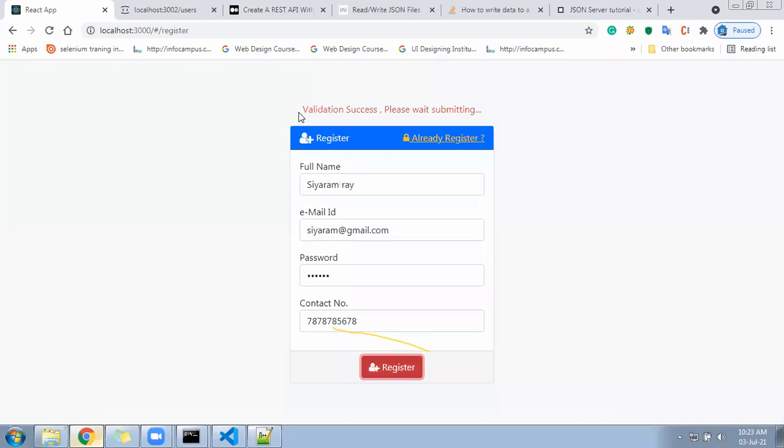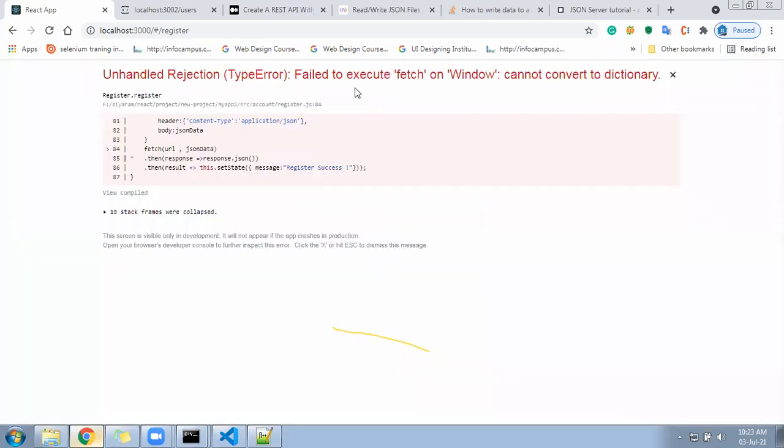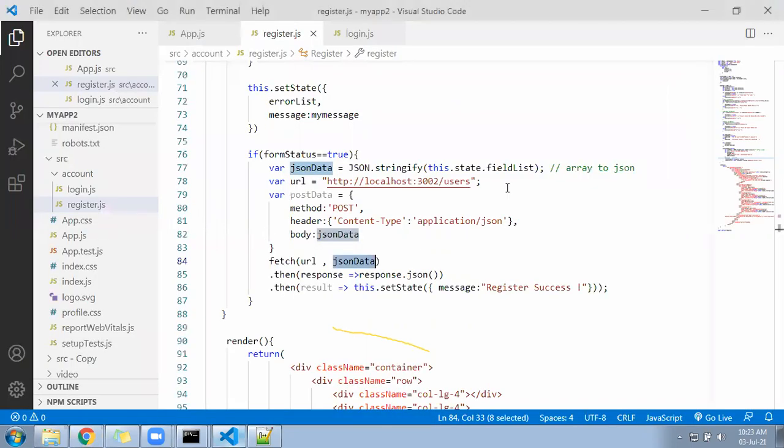Please wait. Submitting. Okay, so it has a problem now. Here it is not allowing to post. Execute fetch window cannot convert to directory something. Okay, because we are going against the rule, we are not following that. So no problem, that is all fine.